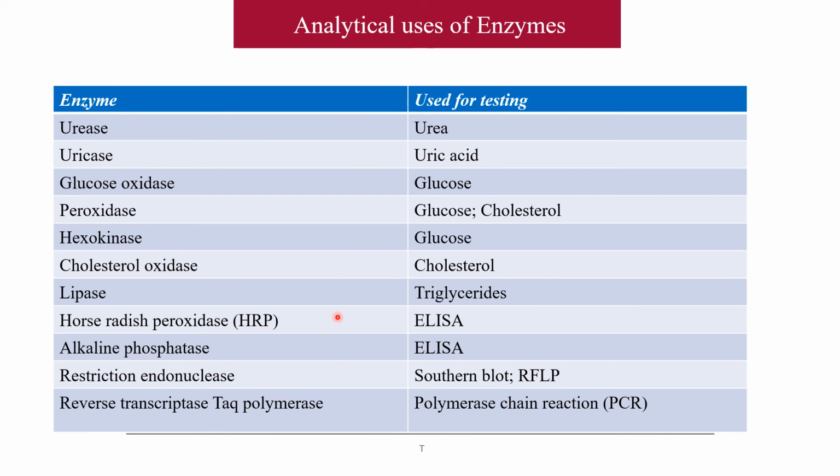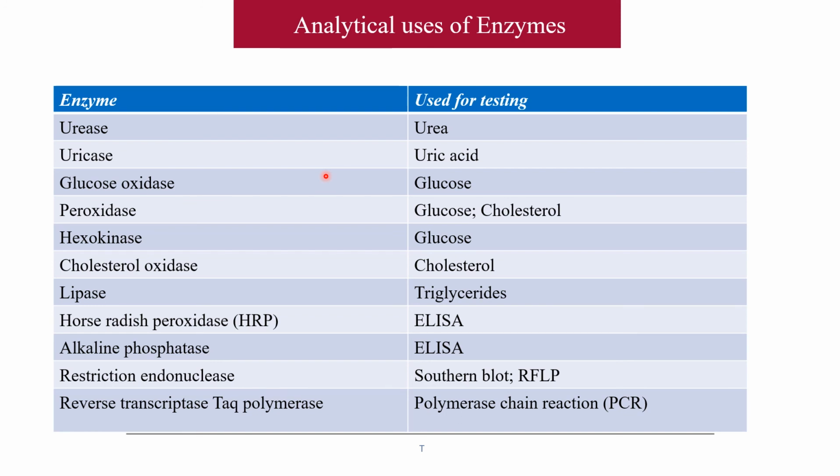So these are the analytical uses of the enzymes, enzymes as a lab reagent. These are not diagnostic uses of enzymes. If diagnostic uses of enzymes are asked, then you have to write about the enzyme level when it is increased in different types of diseases. For example, in acute pancreatitis, amylase level is increased. That is a diagnostic application of the enzyme.